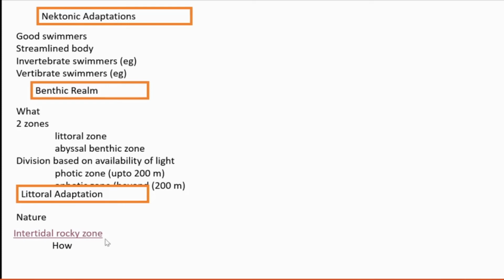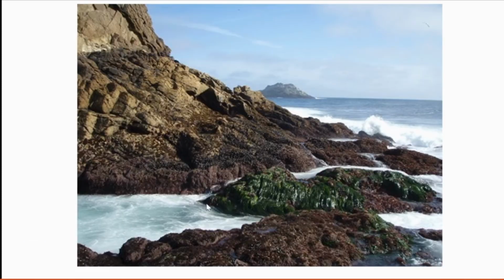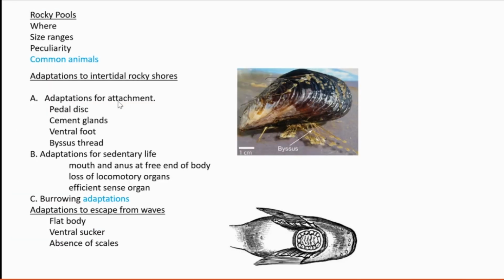You see any picture? Okay. When high tide is there, maybe that water will reach up to here. Low tide, water moves down. So that area between the high tide and the low tide. These rocky pools are there. Rocky pools are found in intertidal rocky zones, and their size varies. What is the peculiarity?